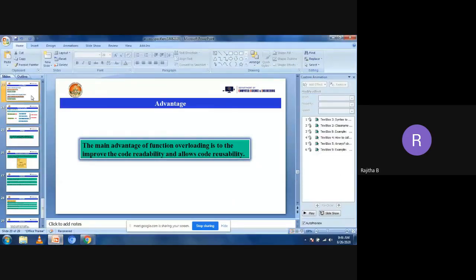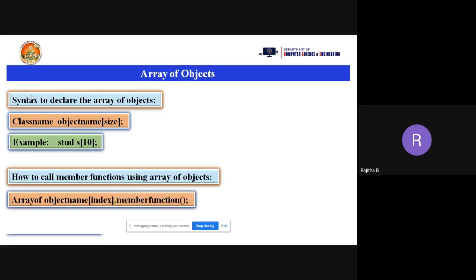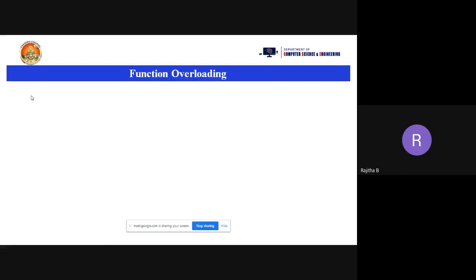As already we discussed this topic, array of objects, in the previous session. Now, function overloading. So can anyone tell me what is function overloading?